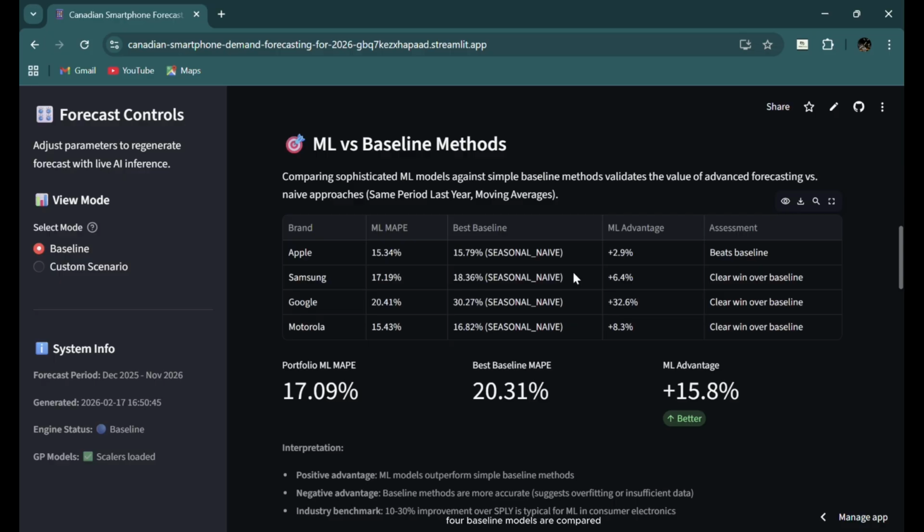This table here shows how the model adds value compared to the baseline models. Four baseline models are compared. One assumes the last known value will stay the same for the year. Another assumes the sales of last year's July will be the same as this year's July. And the other two are 3 and 6 month moving averages. The best of them was compared against the machine learning models, which was Gaussian processes in this case. And this machine learning model beat the baseline models on error metrics, bias, and directional accuracy.